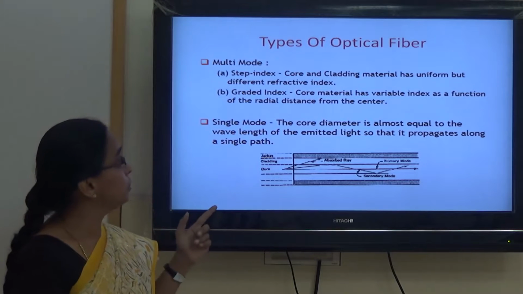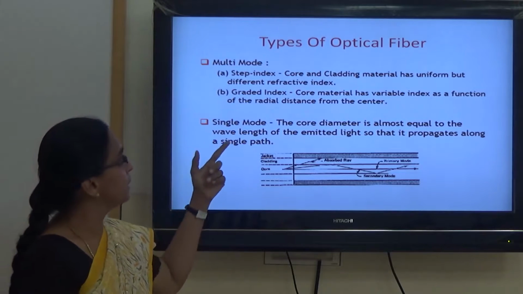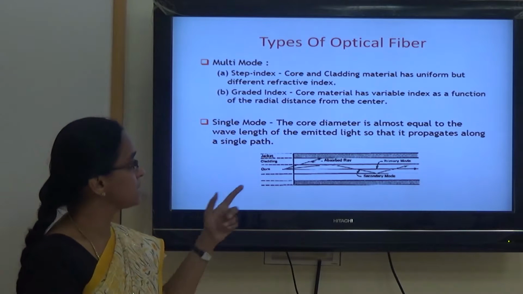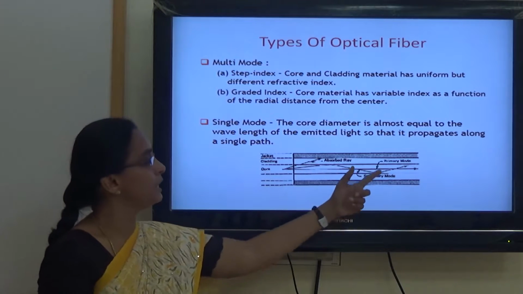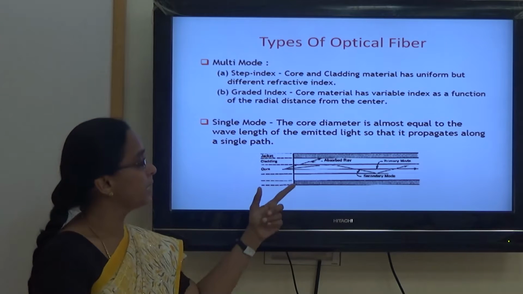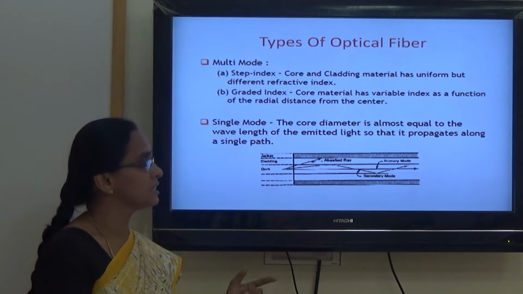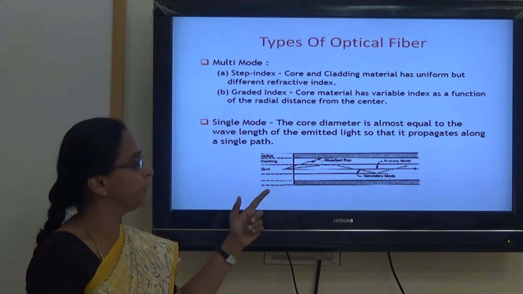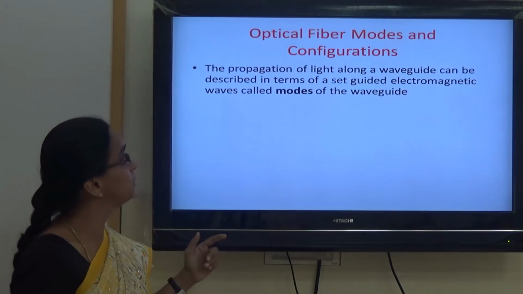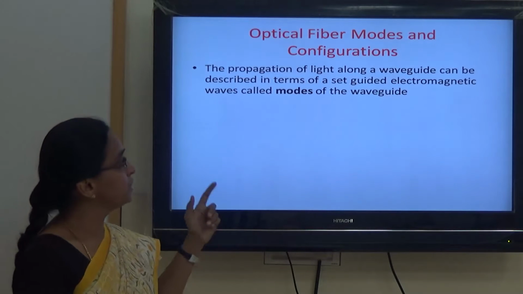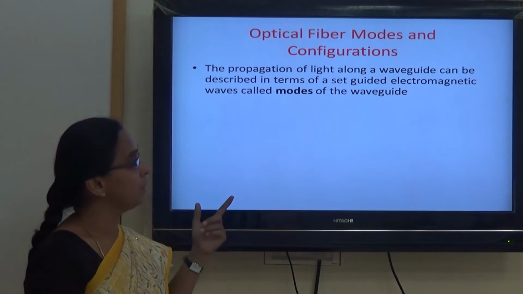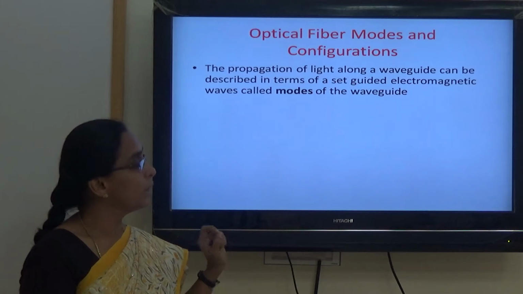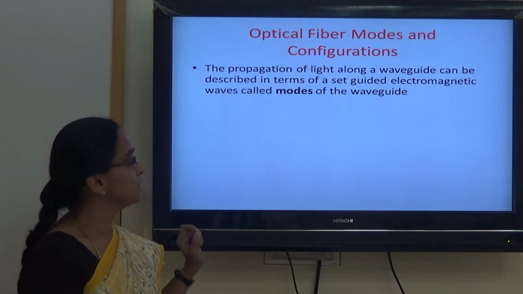So this multi-mode fiber, which can be a step index or a graded index because of the constant refractive index or a variable refractive index, light travels in multiple paths, and the final path taken by the signal at the receiving end determines in which mode the signal is communicated in the core of the fiber. So based on that, different modes are available. We can select either a single mode fiber or a multi-mode fiber based on the need.